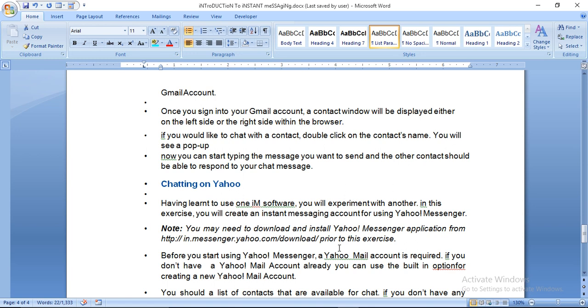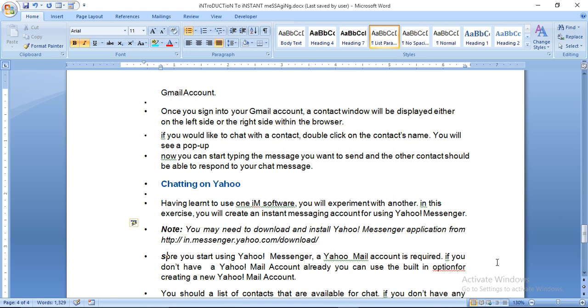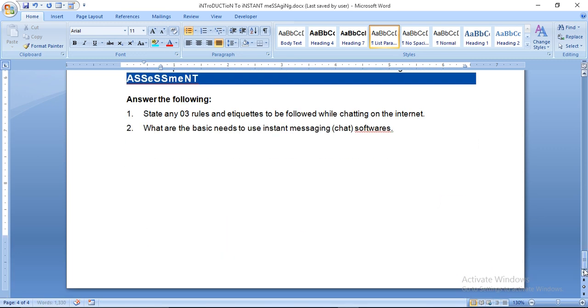Before you start using Yahoo Messenger, a Yahoo Mail account is required. If you don't have a Yahoo Mail account already, you can use the built-in option for creating a new Yahoo Mail account. You should see a list of contacts that are available.